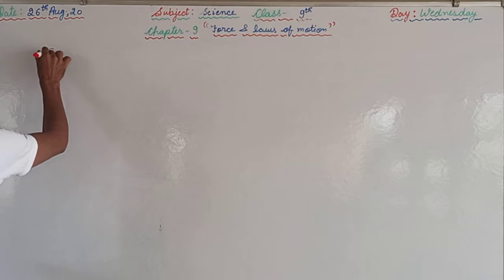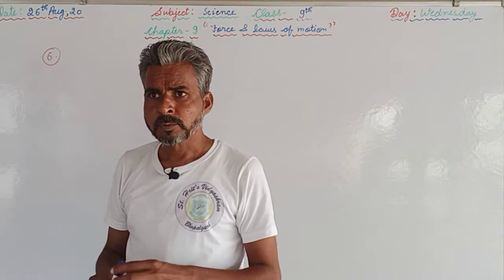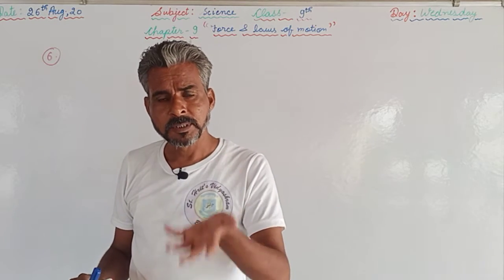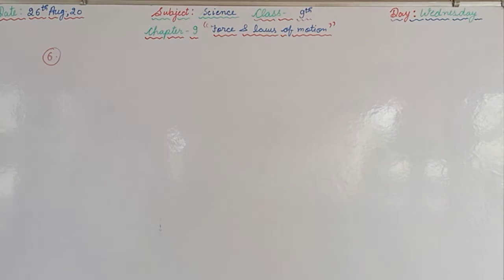As I told you, you should have your textbooks with you while watching the videos, so that you can also read the question and see what kind of information is given in the question. So we should read question number 6: a stone of 1 kilogram is thrown with velocity 20 meter per second across a frozen surface of a lake and comes to rest after traveling 50 meters. What is the force of friction between stone and ice?